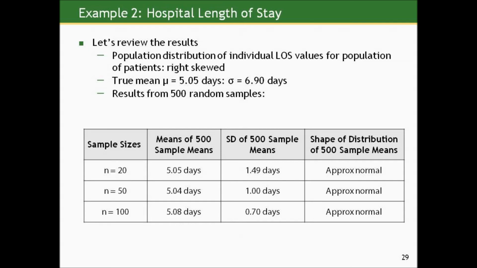And despite the fact that the individual values in the population were heavily positively skewed, and hence when we looked at any single sample from the population, the sample values were heavily right skewed, if we look at the shape of the distribution of the 500 sample means, it was approximately normal in all three sets of simulations there.